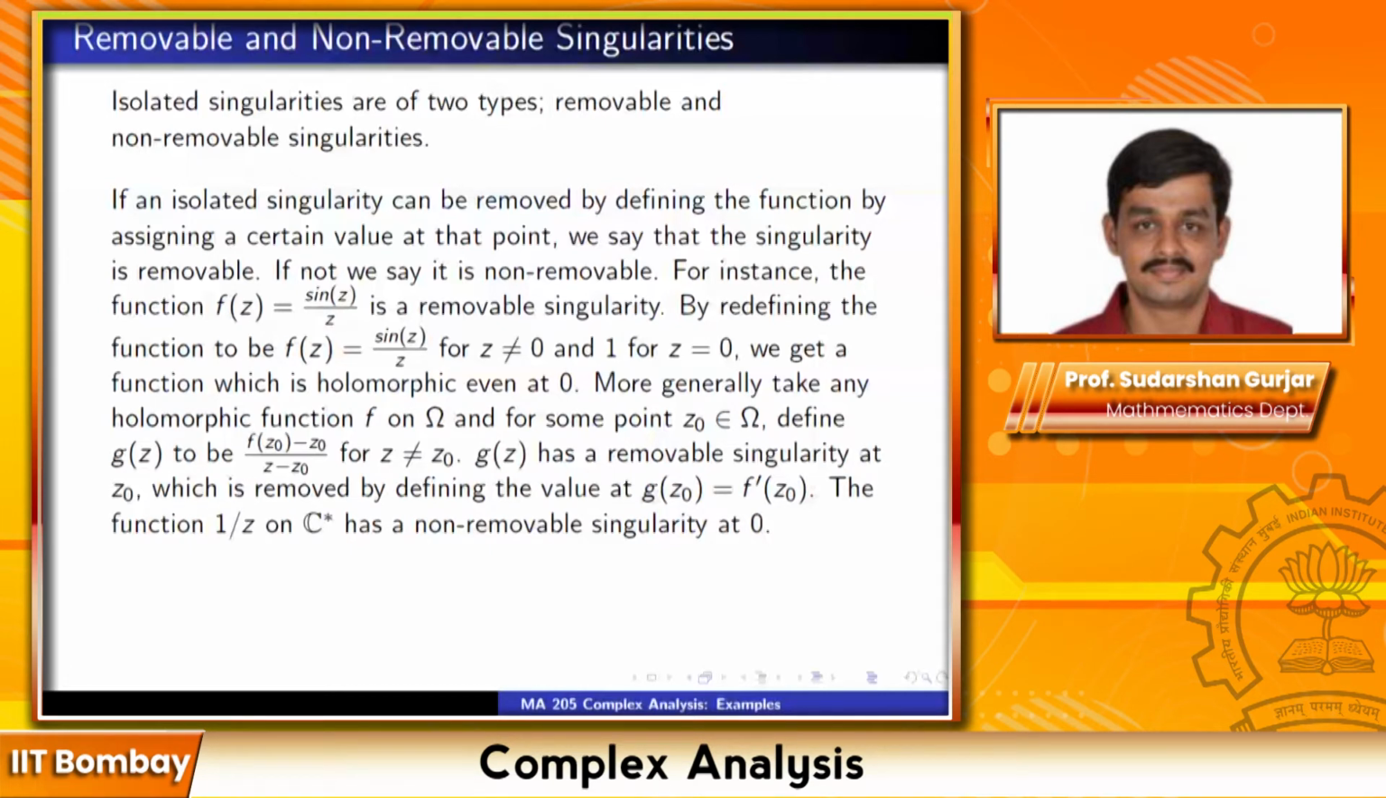Sir, a sequence will have only countably many points, right? No, define the values at all the points at which it is not defined, let's say in a neighborhood, and suppose you can make it holomorphic. Sir, if it is non-isolated, then it is not defined at any point of the neighborhood, right? No, I'm not saying that.